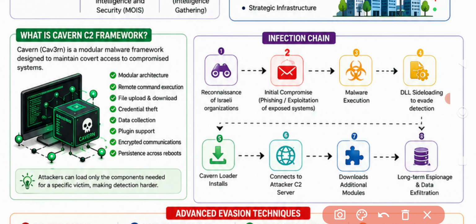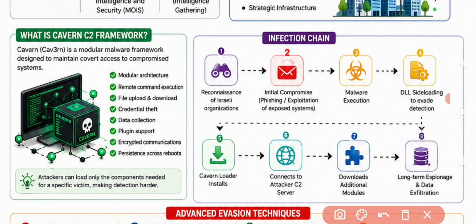So the infection chain. Each and every attack has some infection chain which we need to understand and gather. One is reconnaissance of Israeli organizations, along with initial compromise through phishing or exploitation of exposed systems. This is followed by malware execution, which is also very crucial.